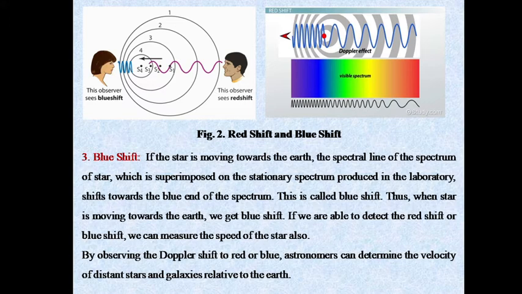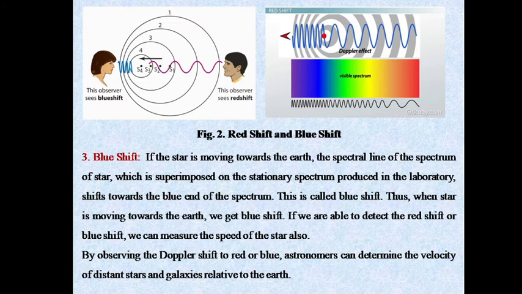The second one is blue shift. We have already discussed in red shift why red shift: the wavelengths are longer. And why blue shift: the wavelengths are shorter. If the star is moving towards the earth, the spectral line of the spectrum of the star, which is superimposed on the stationary spectrum produced in the laboratory, shifts towards the blue end of the spectrum. That is called blue shift. Thus, when the star is moving towards the earth, we get blue shift.